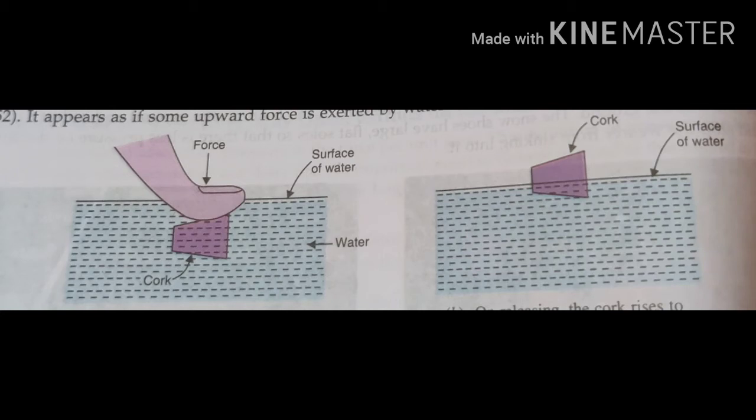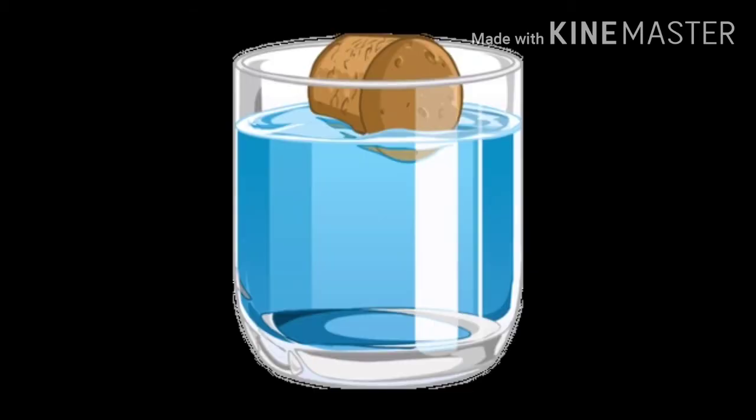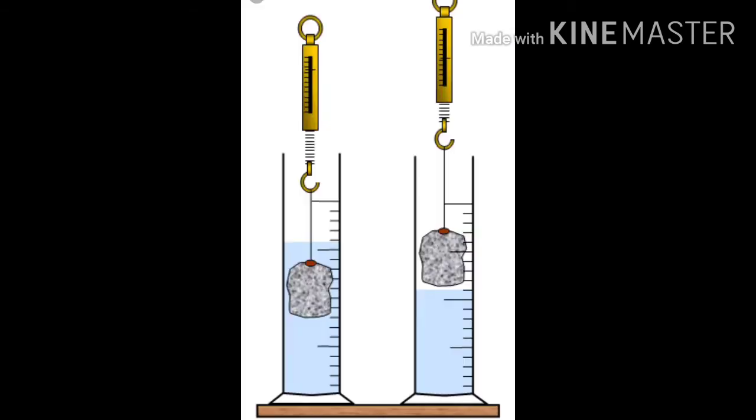For example, when a piece of cork is held below the surface of water by applying the force of our thumb and then released, the cork immediately rises to the surface. It appears as if some upward force is exerted by water on the cork, which pushes it to the surface. If we lift a stone lying at the bottom of the pond, it appears to be light as long as it is being lifted inside water.